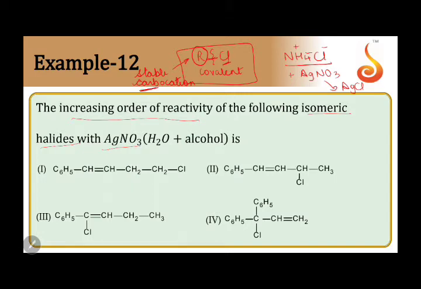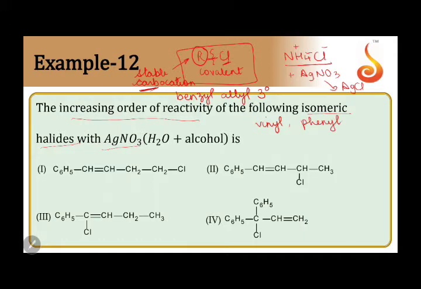We get a stable carbocation when we have either benzyl or allyl or maybe a tertiary carbocation. And when is the carbocation not stable? When we have either vinyl or phenyl type of system. So that's what we need to check in this question.